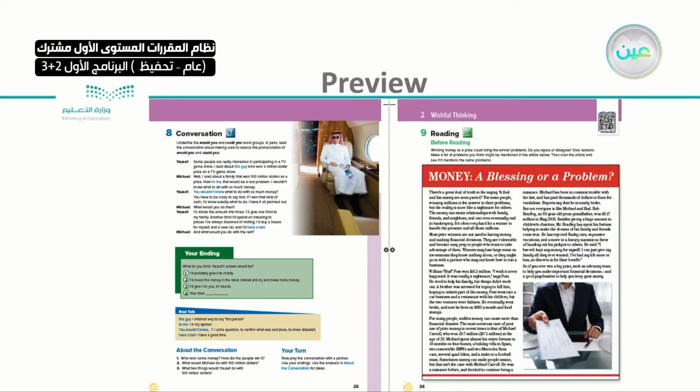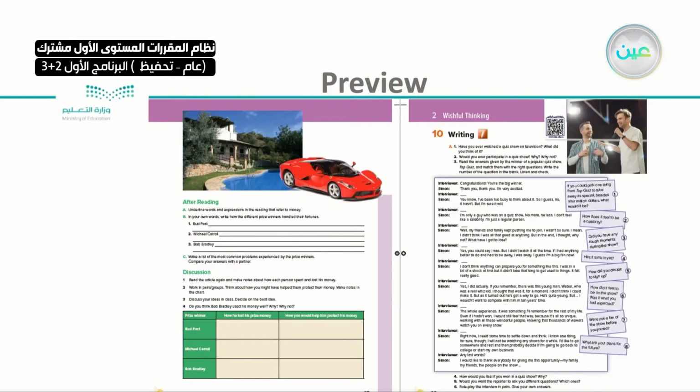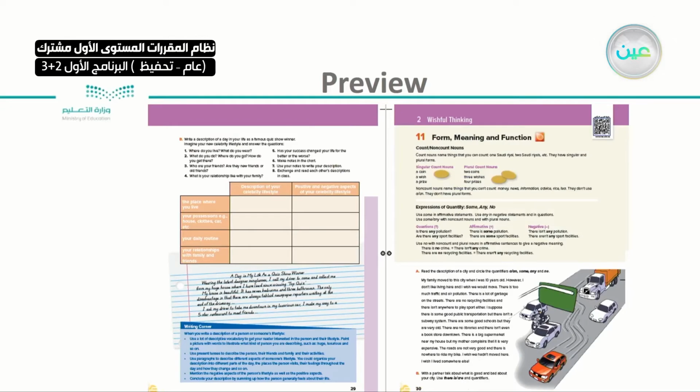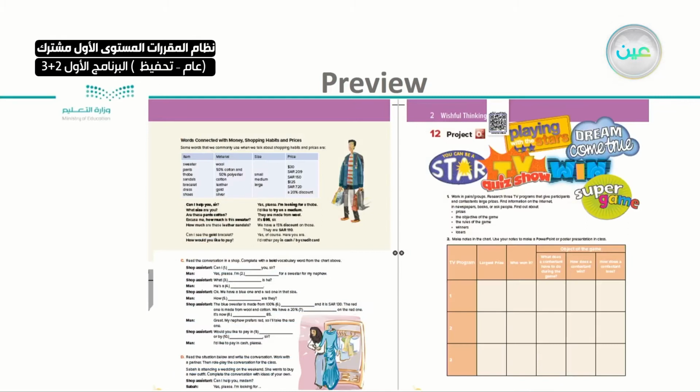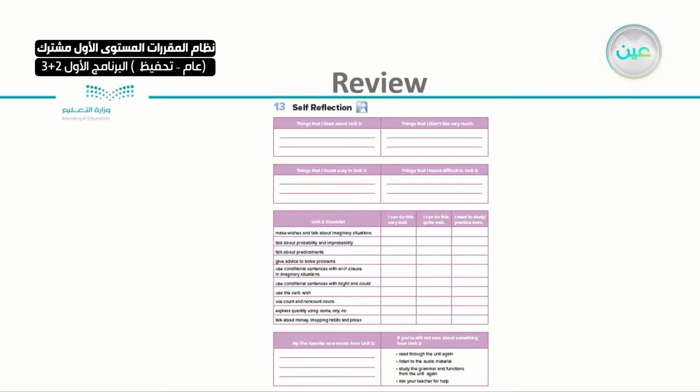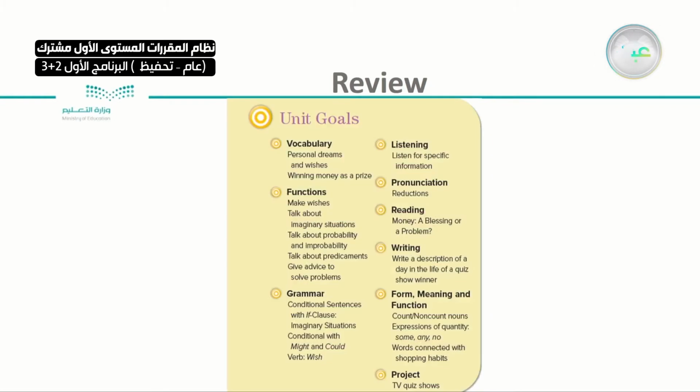Money, a blessing or a problem. We will know when we read it. After that, we'll be taking the writing lesson, and then we'll be taking the form, meaning, function about countable and non-countable nouns and expressions of quantity. As you can see, some, any, and no. Lastly, we'll be taking the project, and then we'll be taking, as before, the self-reflection. These are the unit goals, as you can see, divided into vocabulary, functions, grammar, listening, pronunciation, reading, writing, form, meaning, function, and project. You can discuss them with your teacher. These are the goals of each lesson.